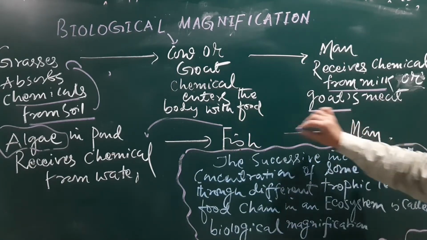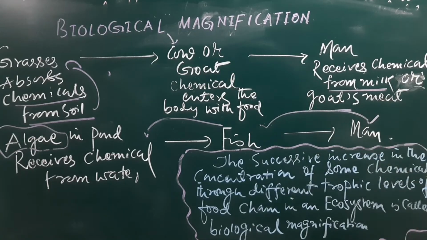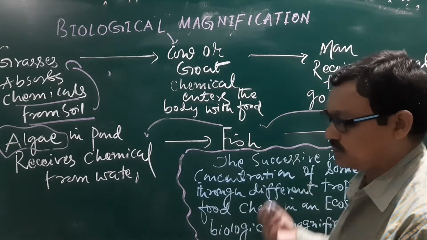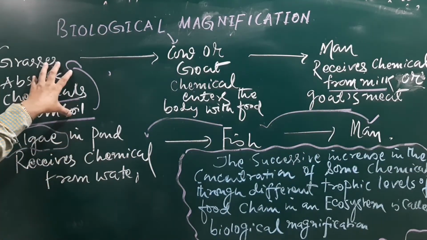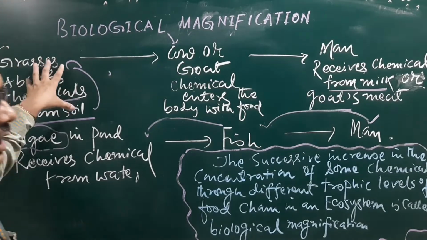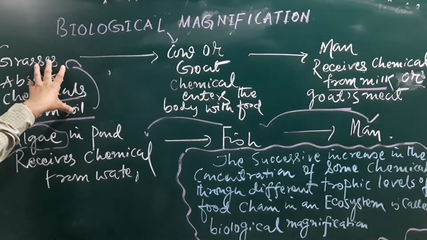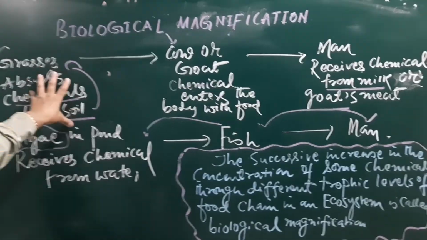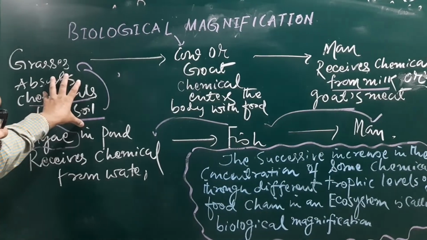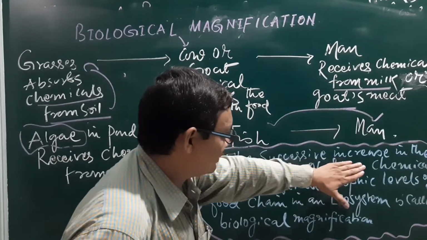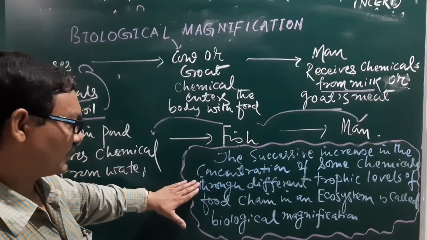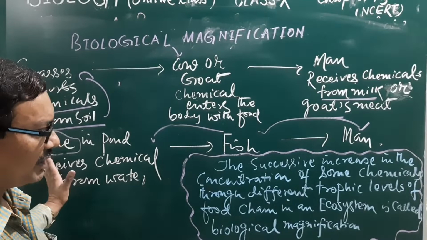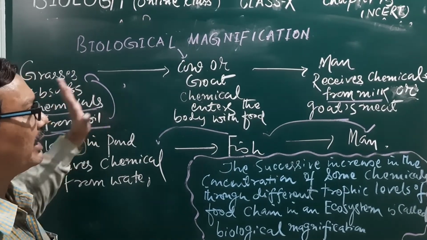And similarly, if we feed on the fish, we will get the same harmful chemicals. It is known as biological magnification. How the toxic or harmful chemical materials successively come within the trophic levels, understand? By way of a food chain. So this is the biological magnification.